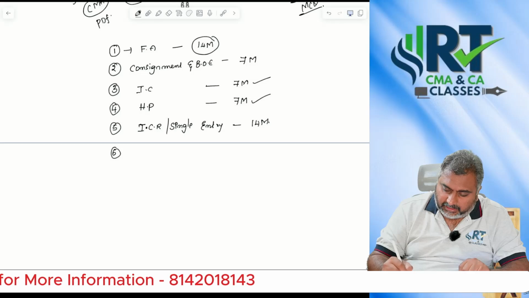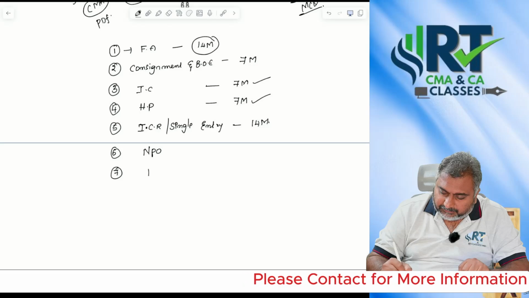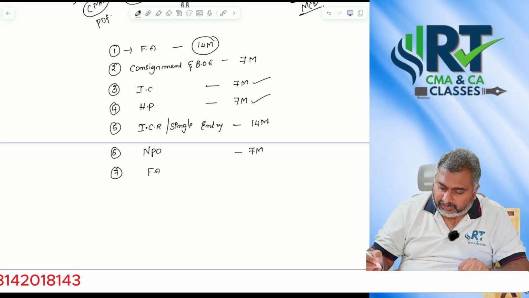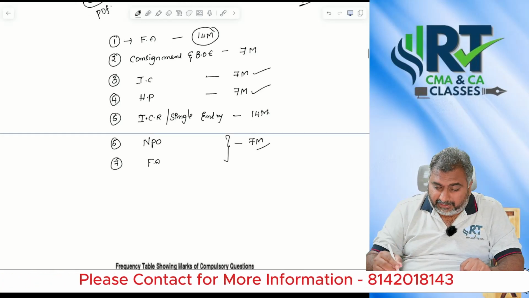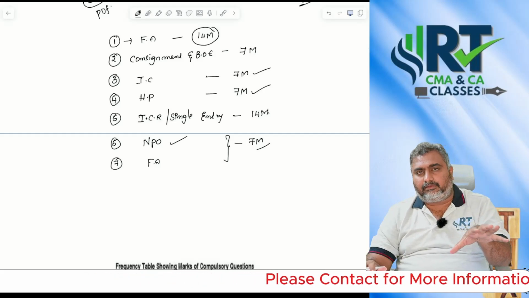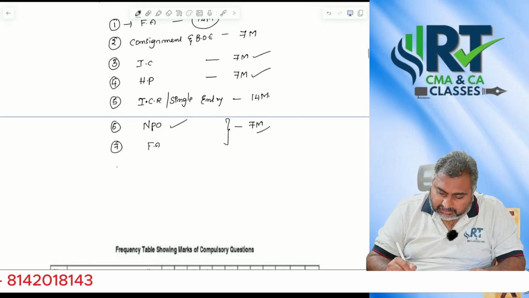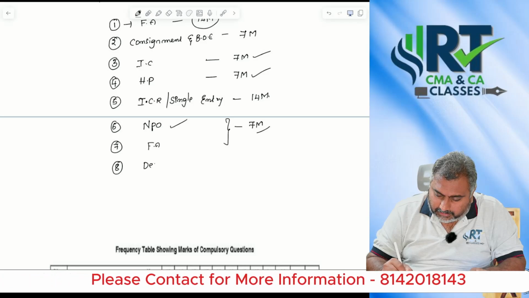Then next priority is NPO. Next priority is final account, sir. You can expect 7 marks only from this. Among these two, any 7 marks only. But I am expecting NPO, this attempt will play an important role after single entry. And the next, sir, 8th, you can go with your department.